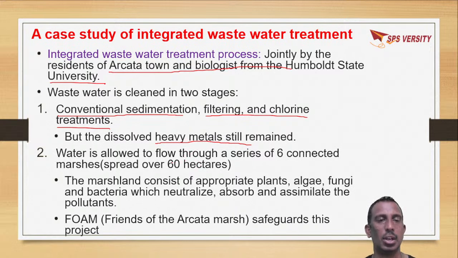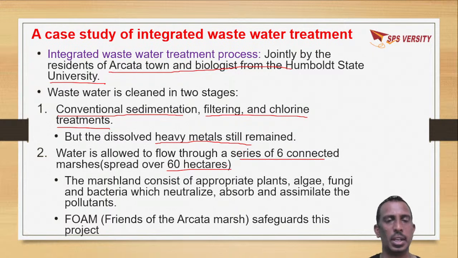That is, water is allowed to flow through a series of 6 connected marshes spread over 60 acres. What are these marshes? This marshland consists of appropriate plants, algae, fungi, and bacteria, which will neutralize, absorb and assimilate these heavy metals, that is pollutants.